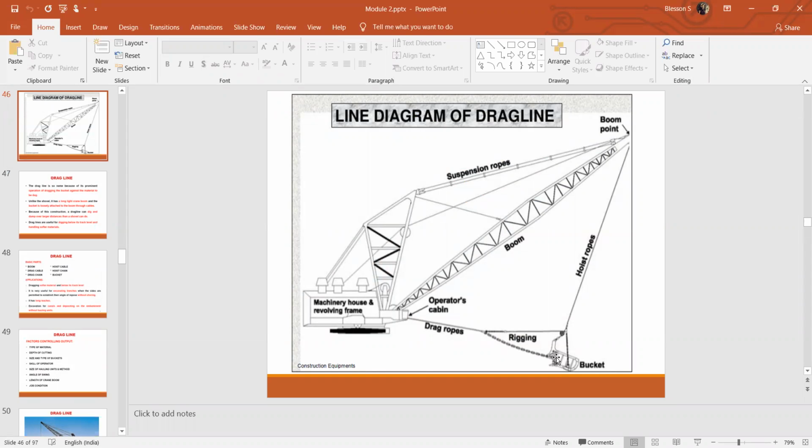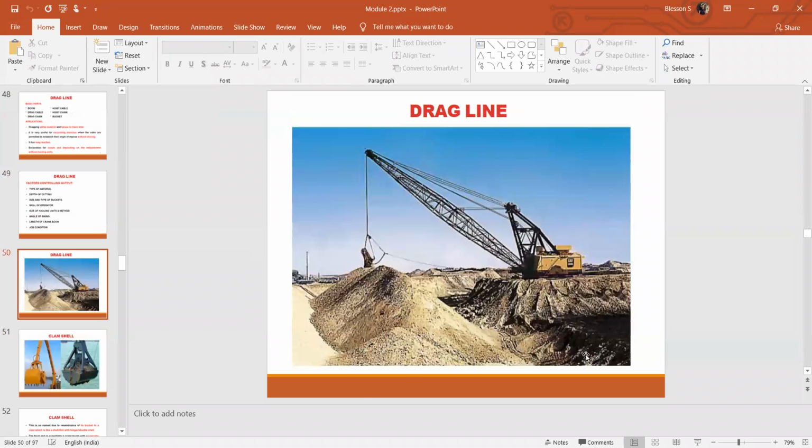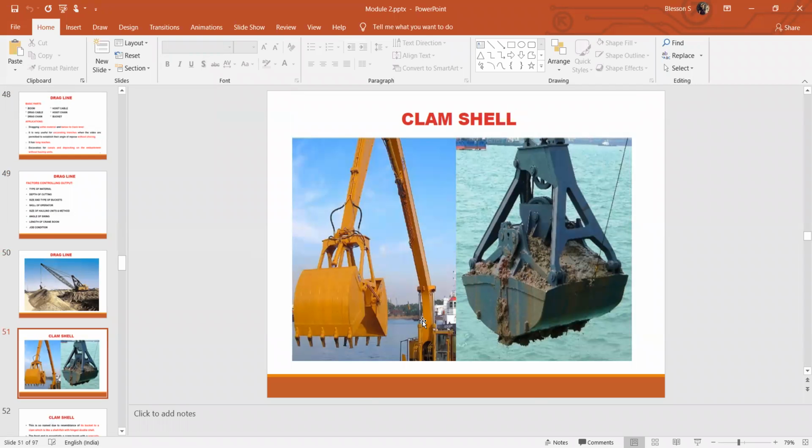Once the excavation work is carried out, the bucket is first opened, the two buckets, the clamp bucket. This clamp bucket is first opened and then penetrated towards the excavation area where it has to be excavated. It is then forced to be pushed to the excavation area. Then the buckets are closed completely. So the excavated material gets stuck inside the clamshell, and then it's lifted and hauled to the place where it has to be deposited.